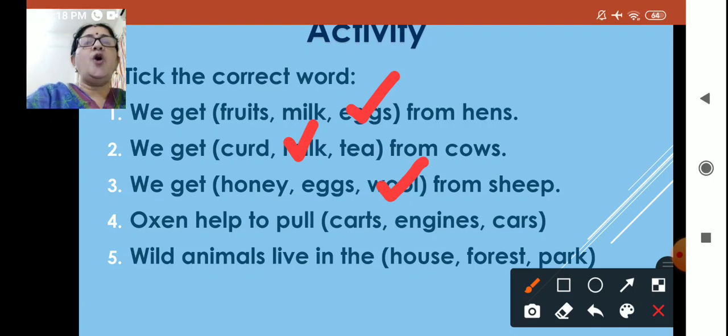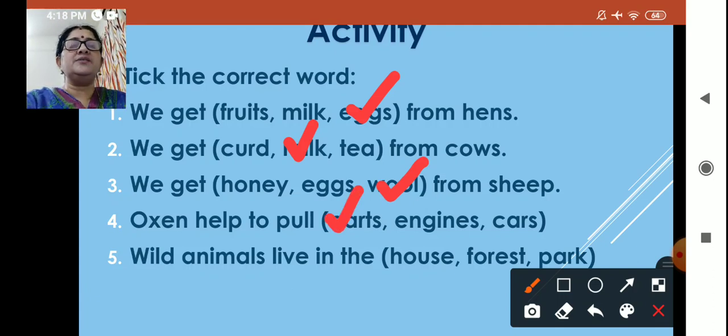Number 4, oxen help to pull carts, engines, cars. Options are carts, engines and cars. Which one is correct? Oxen help to pull engines? No. Cars? No. Then carts. The correct answer is carts. Oxen help to pull carts.